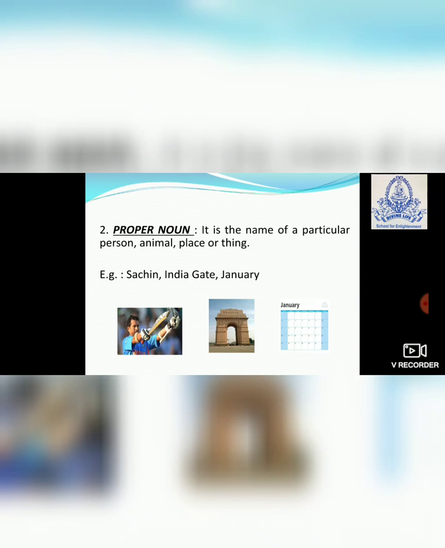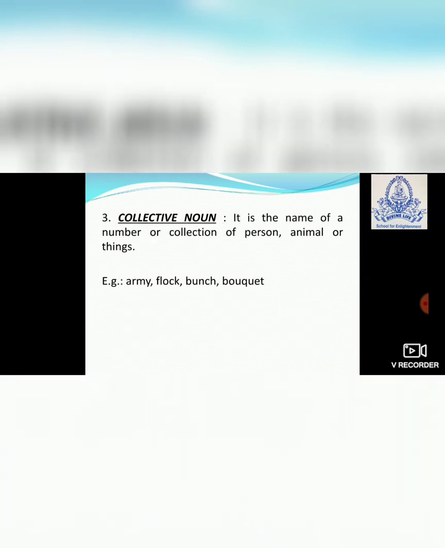Now we'll move to another kind of noun, that is collective noun. What is collective noun? Collective noun is the name of a group of persons, animals, things, right? Like here it is mentioned that it is a name of a number or the collection of persons, animals or things. A place doesn't come in collective noun, right? Like you can see here I have given some examples like army, flock, bunch, bouquet. Now see, there are a number of soldiers you are seeing here. What is the group of soldiers called? Army. Soldiers का जो group होता है हम उसे army कहते हैं, right?